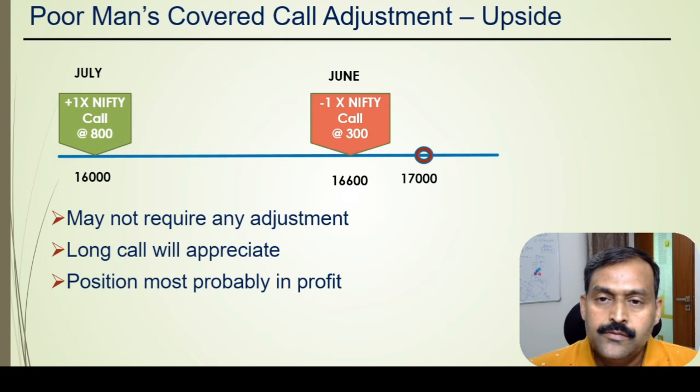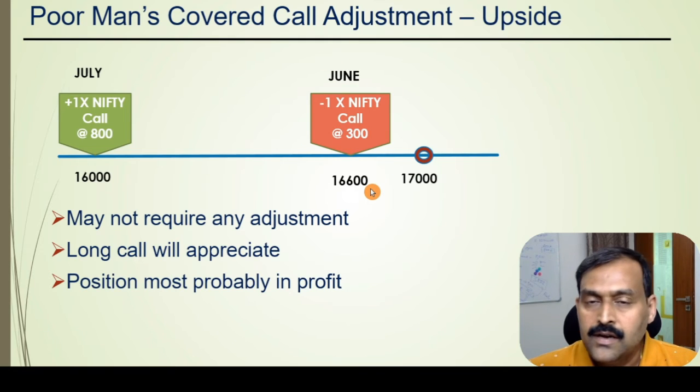In the first case, when the Nifty goes and expires above the short call option. In this case, let us assume that the Nifty goes and expires at 17,000 for the June expiry. The sold call option, the June call option at 16,600, will be in the money by 400 rupees. But you have already collected the 300 rupees. So this sold call option will show minus 100 as the negative MTM.